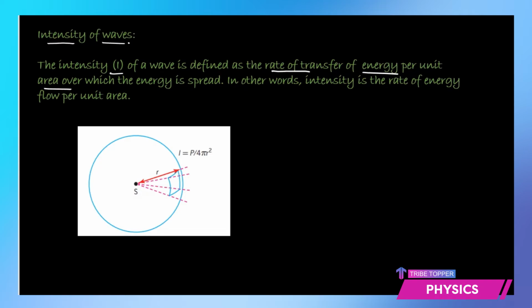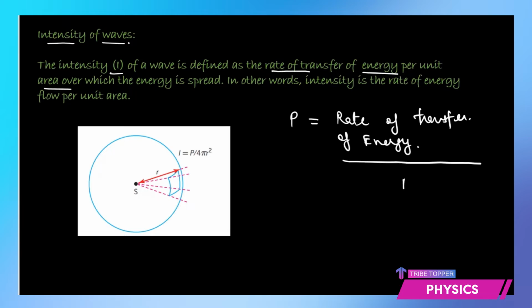So in a way you can say it's the power over unit area, because rate of transfer of energy is power. That's power is the rate of transfer of energy, which means per second. You are getting the energy flow per second, and when you divide this by area, it becomes power over area. That is going to give you the intensity. Therefore the intensity is given as the power acting over a unit area.